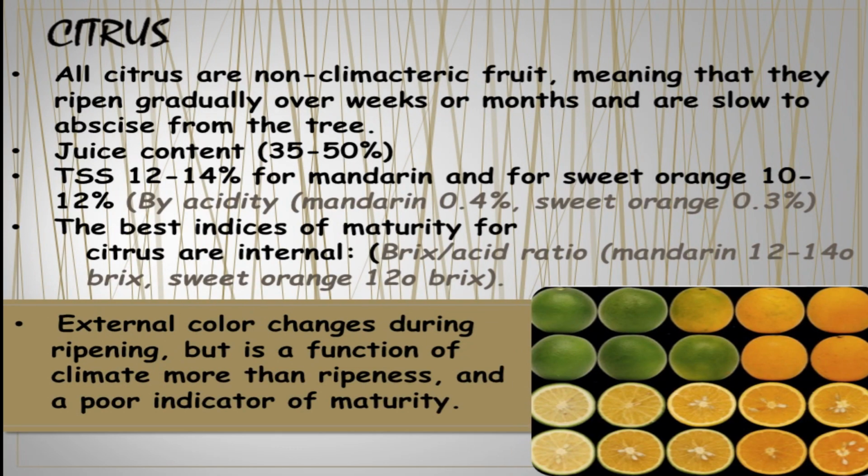Then citrus. Here we have to focus because citrus are non-climacteric fruits. It means that they ripen gradually over weeks or months and are slow to abscise from their tree. So the juice content and TSS value are the best indices that we can use. And the external color is also very important in this.